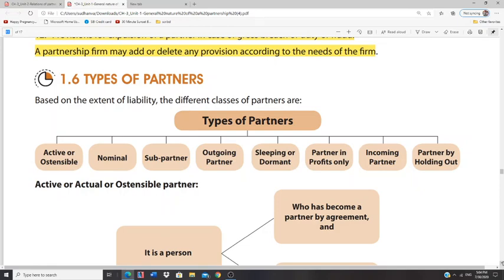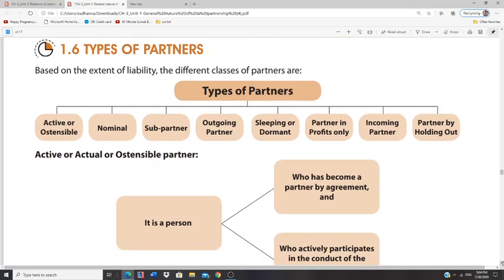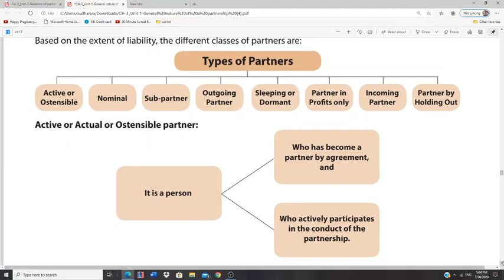Again, it is called particular. Particular means the nature of business is such that the partners delve into only one particular kind of business. That is called what? Particular partnership. In case no such specific nature of business has been mentioned, then it is called a general partnership. So this is with regard to partnership firms.